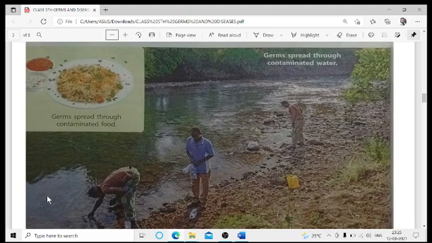If you are able to see, the germs spread through contaminated water. People are collecting water bottles and various other things. In spite of so many precautions, safety measures, and instructions from the government and public authorities, there are still many people who are not going to listen. They are going to contaminate and pollute the river waters and everything.